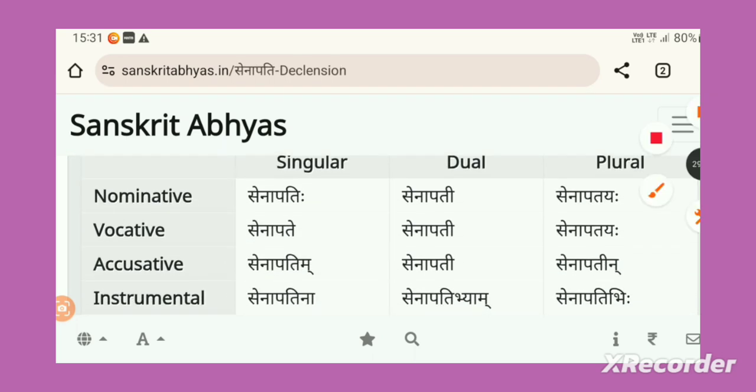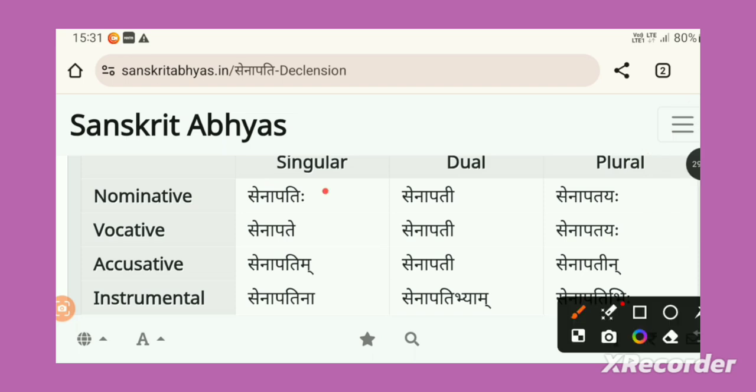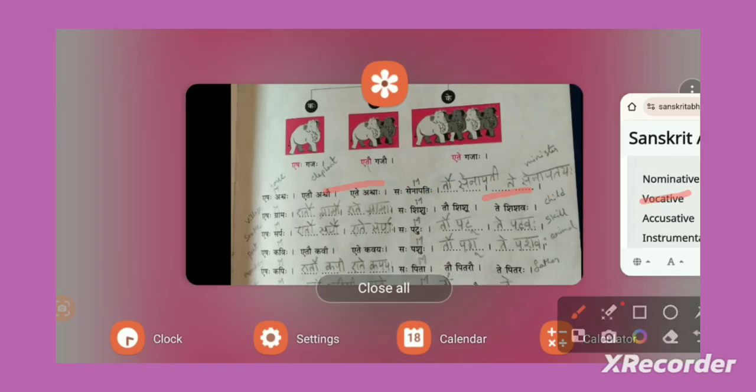Now you will get the Prathama Vibhakti forms. Just take these Prathama Vibhakti forms, and as of now, don't consider Dvitiya, Tritiya, etc. All this we'll see going forward. Note down these: Senapatihi, Senapati, Senapatayaha. Singular, dual, plural form. Now these two things you need to add in this exercise.